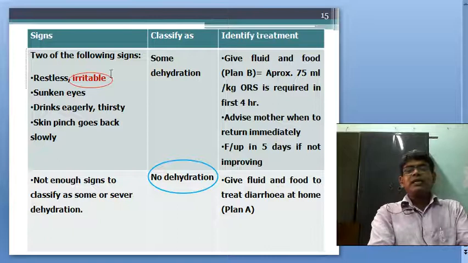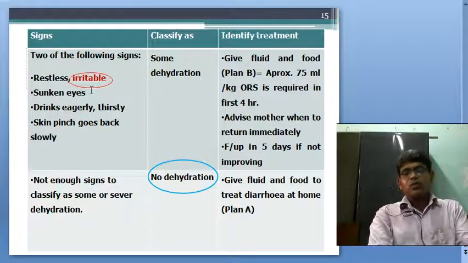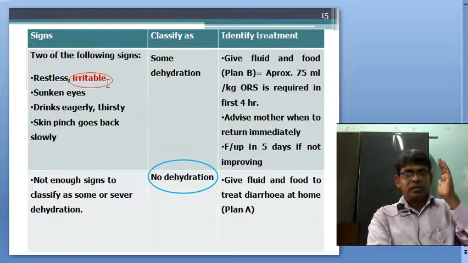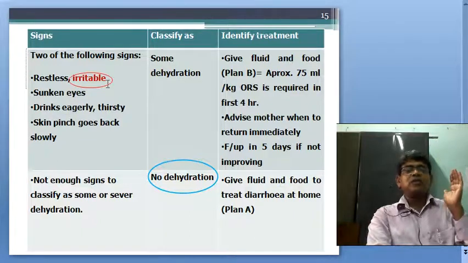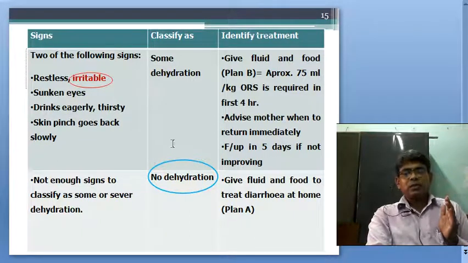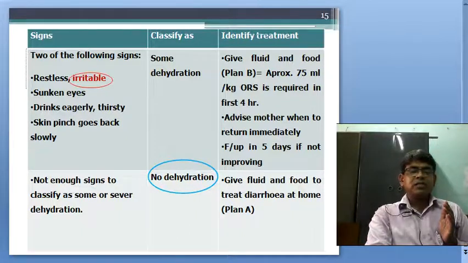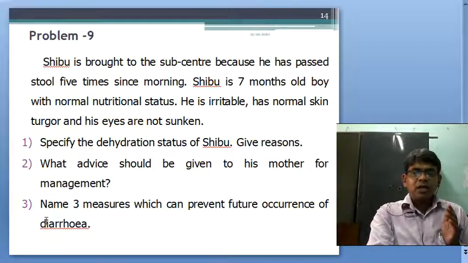Here only one sign is there, irritable. This is not enough for classifying as some dehydration, and there is no question of severe dehydration. So it is classified as no dehydration. And here we give advice to the mother. Next question: what advice should be given to his mother for management?